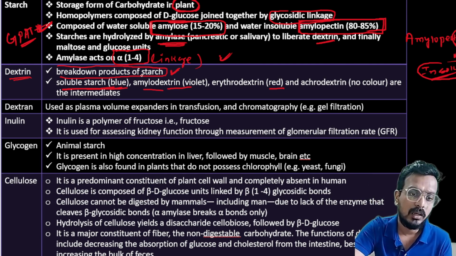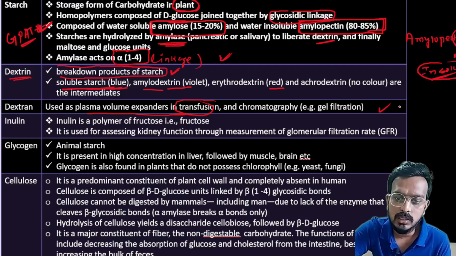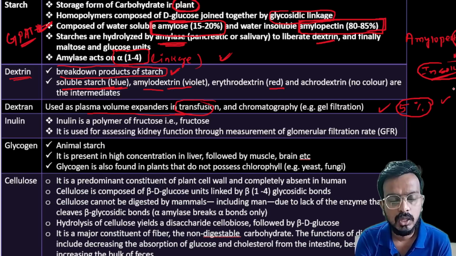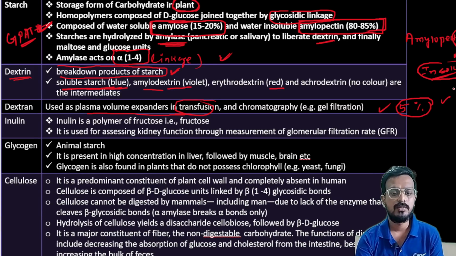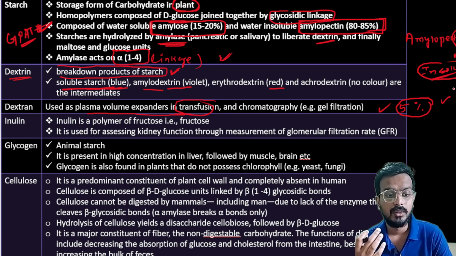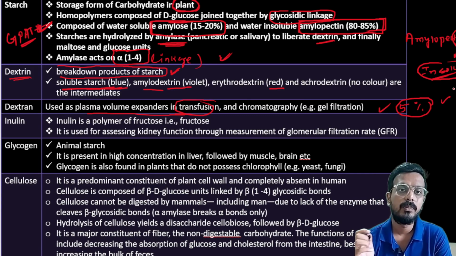Dextran is used as a plasma volume expander in transfusion, and in chromatography like gel filtration. Remember, a 5% solution of dextran is used for transfusion purposes.